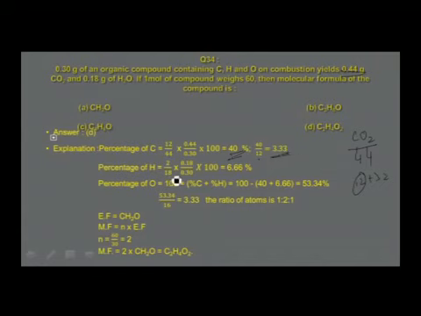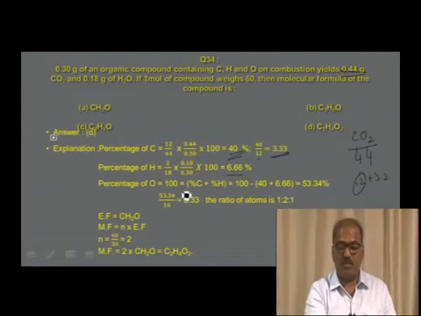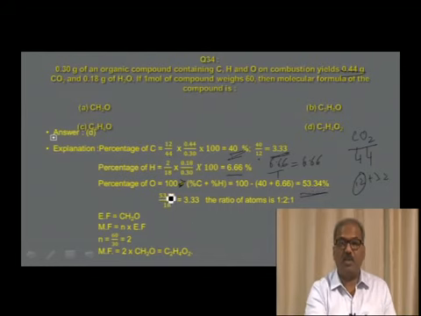Percentage of hydrogen, 2 by 18 into 0.18 into 100 by 0.3, that is equal to 6.66. That is the ratio of atoms. Ratio of atoms you can say 6.66 divided by 1, that is equal to 6.66. And percentage of oxygen, 100 minus percentage of carbon plus percentage of hydrogen, that is equal to 100 minus 40 plus 6.66, which is equal to 53.44. So ratio of atoms is 53.34 divided by 16, which is equal to 3.33.